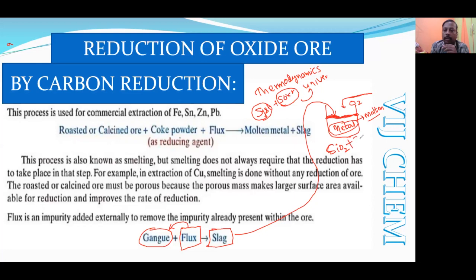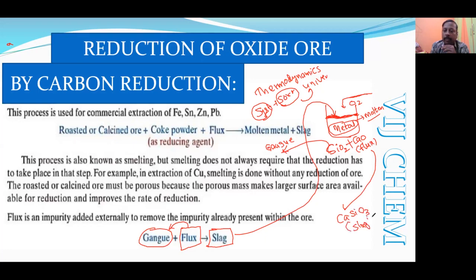To remove that, what will I add? CaO. I am adding this deliberately, so it becomes the flux. SiO2 is already present with the metal, so it becomes the gangue. The gangue and flux combine to form calcium silicate, CaSiO3. This is called the slag.